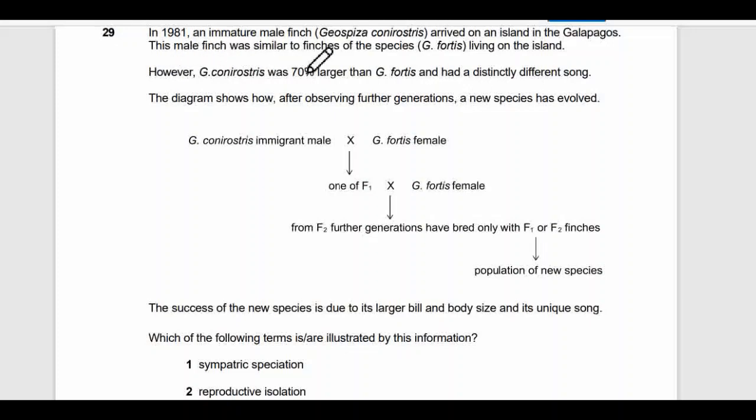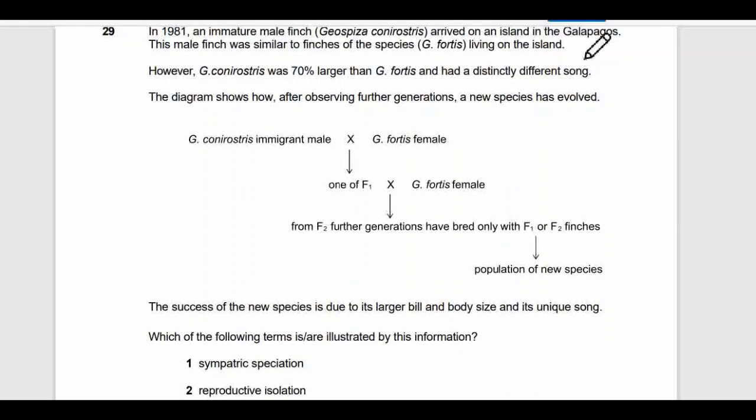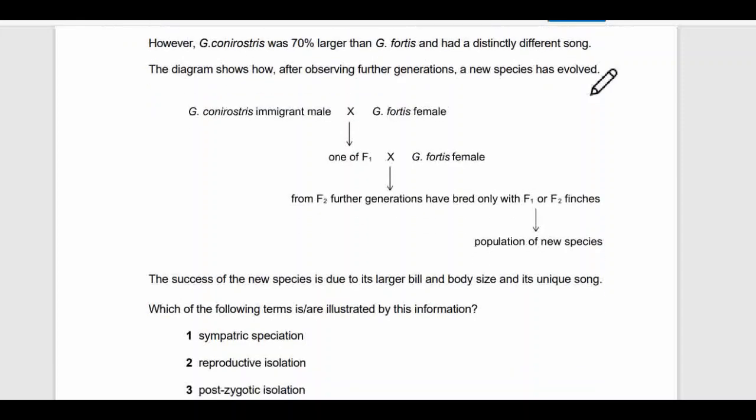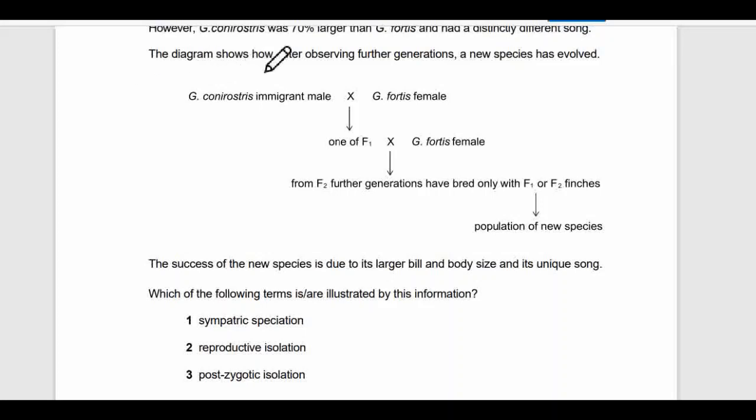And this male finch was similar to finches in the species G. fortis, living on the island. However, G. this was 70% larger than this and had distinctly different songs. Okay. The diagram shows how, after observing further generations, a new species has evolved.